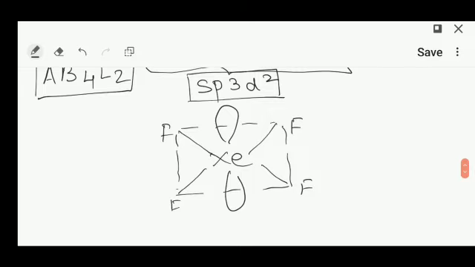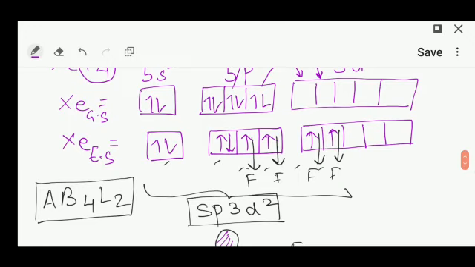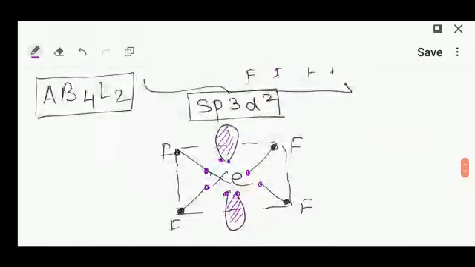These black electrons are of fluorine, 1, 2, 3, 4, and these purple electrons are of xenon, 1, 2, 3, 4, 5, 6, 7, 8. These are lone pairs. Cross check this. The black electrons are 4, and those are of the fluorine atoms.